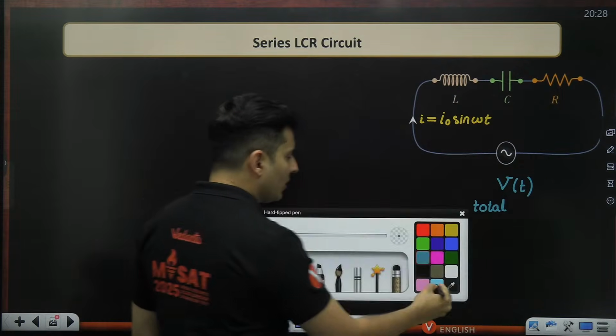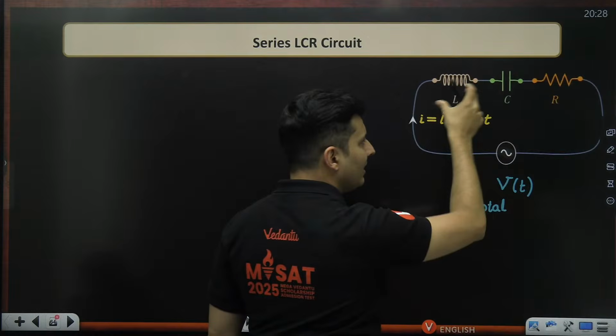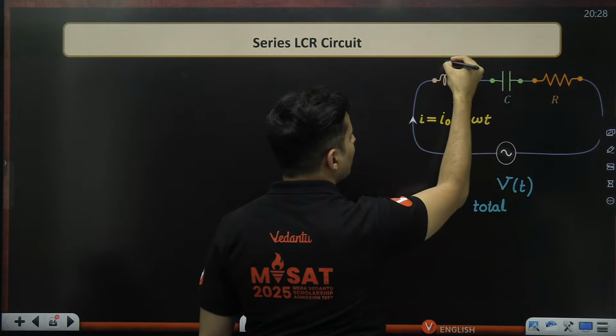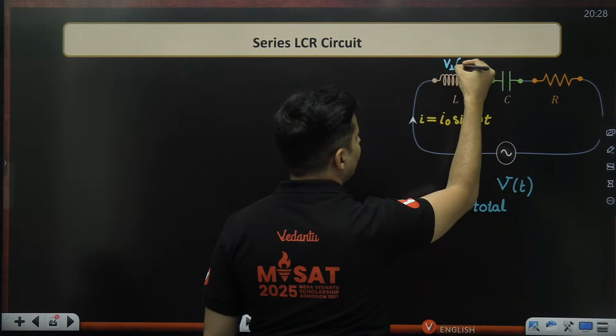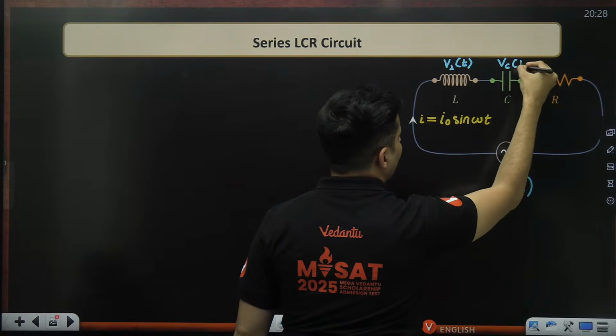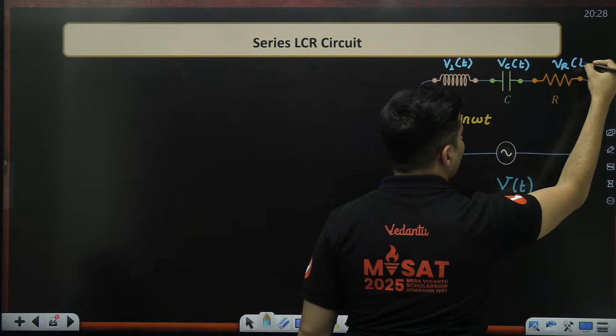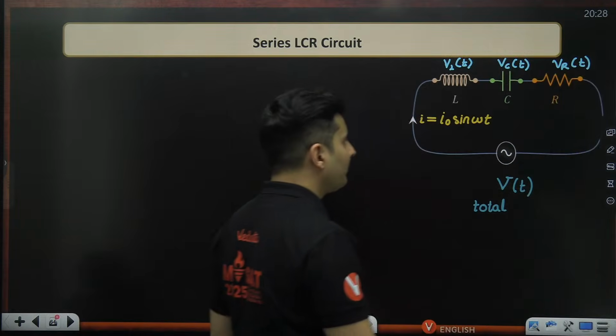There will also be voltages across the inductor, capacitor and resistor separately. They are in series, so the same current will flow. There is a voltage across the inductor as a function of time, a voltage across the capacitor again as a function of time, and a voltage across the resistor again as a function of time.